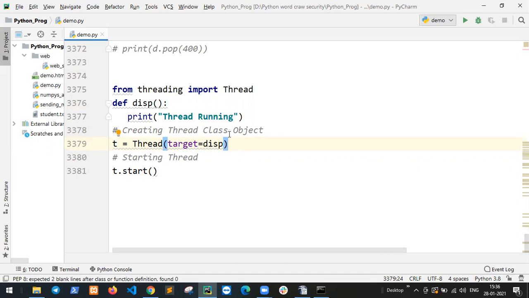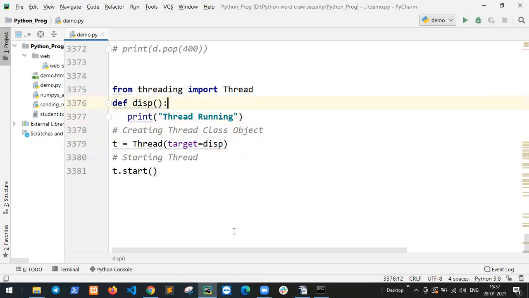Because this is multiple processes, multiple threads are running. But if you want to decide which thread runs first of all, decide your target. Okay, starting the thread: t.start, because start is mandatory. So the target is this function, which prints "creating thread class object", and the Thread's target calls this function when we call start.